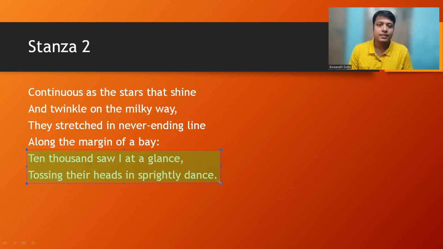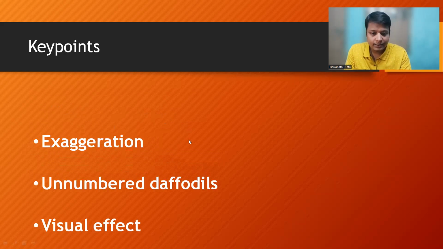And the poet said, whichever direction I cast a glance, I saw 10,000 daffodils. Obviously, he was not counting them. Then, actually, in order to create a visual impact, he intentionally exaggerated the thing so that we can understand that there are numberless or unnumbered daffodils. There are uncountable daffodils.